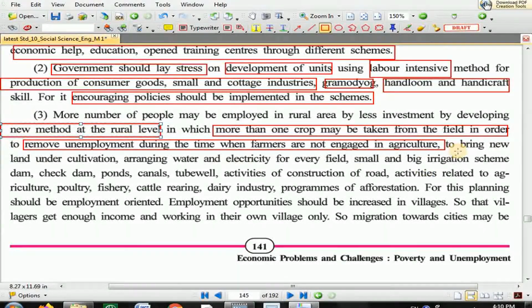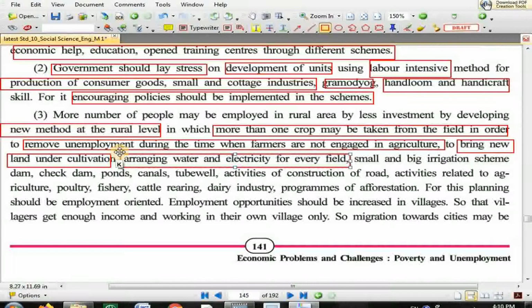Next, to bring new land under cultivation. The land which is fallow land, you bring that new land for cultivation. Arranging water and electricity for every field so that water supply and electricity supply continue to improve the industry. Small and big irrigation scheme, dam, check dam, ponds, canals, tube wells, these all satisfy the requirement of water in agriculture or agriculture related industries. So all this irrigation scheme has to continue so that the requirement of water can be satisfied.